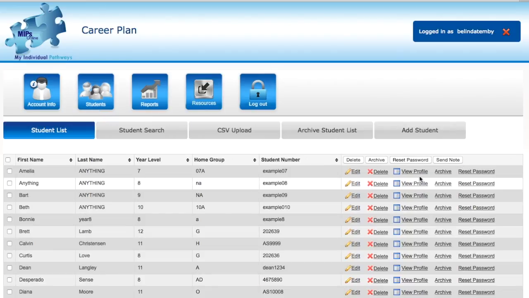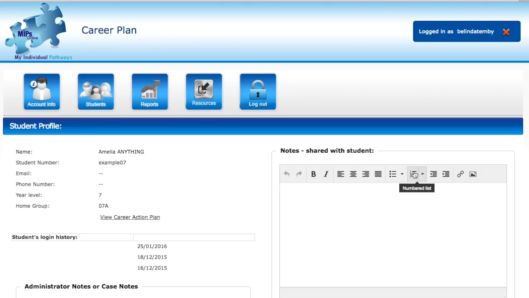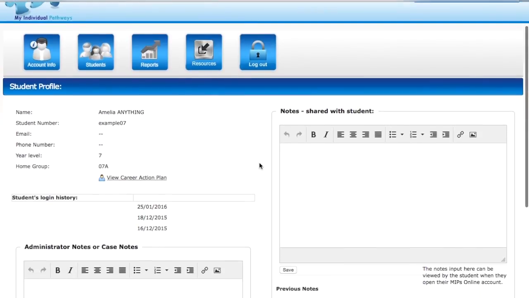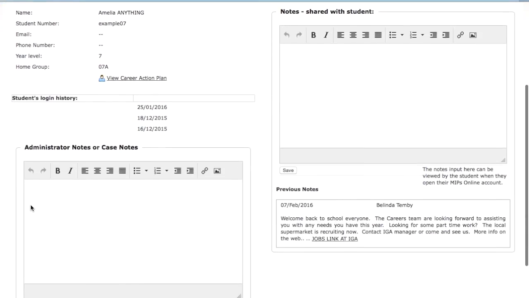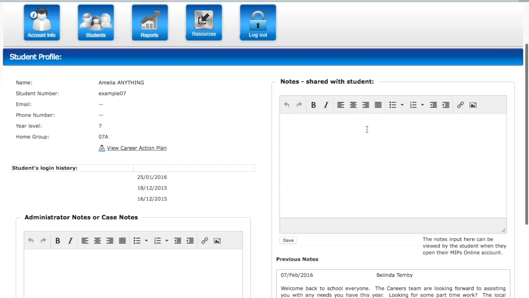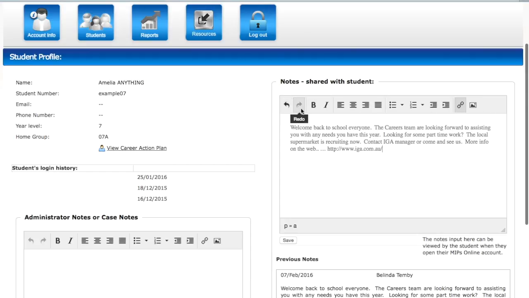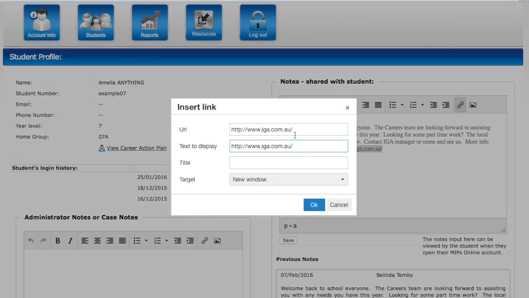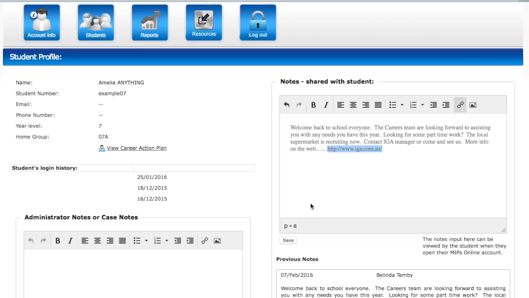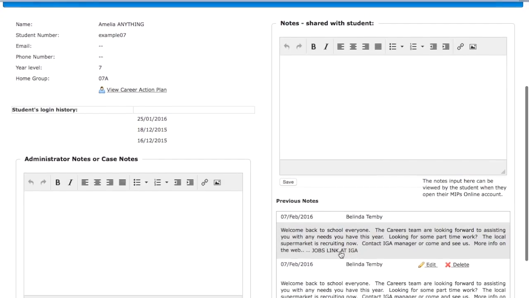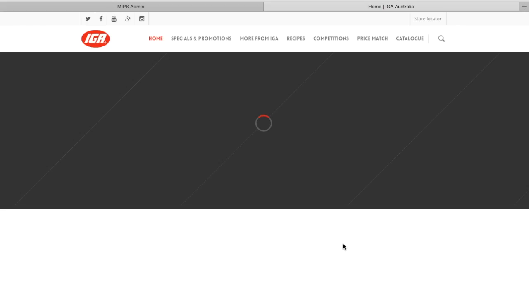The notes section in any of the areas that we have, so whether you're sending a note to all students or a note to a group of students, an individual student, or making case notes, you can now add your note with a rich text editor, which is basically some of the functions that you can use in Word. If you would like to send a number of useful links to your students, you can do so by adding the insert or edit link, and you can see here we've got our URL there. So I'll select OK and save. And now the student can link to their job at IGA.